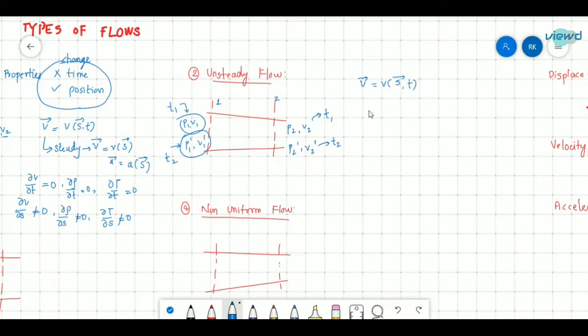So this can be written as dou V by dou T is not equal to 0, since the properties change with respect to time. Dou rho by dou T is not equal to 0, and dou T by dou T is not equal to 0. We are not bothered about the space coordinates. Since we do not have the information, we cannot conclude that it does not change with the space coordinates.